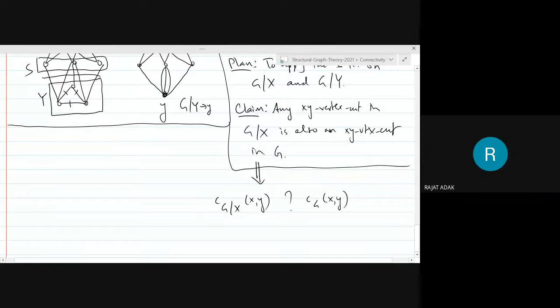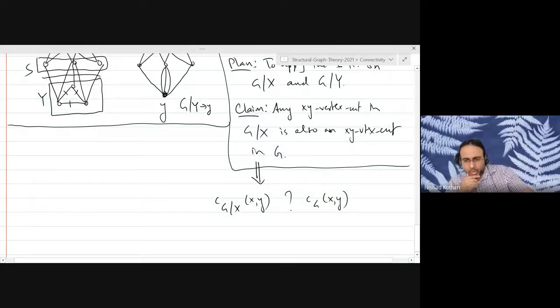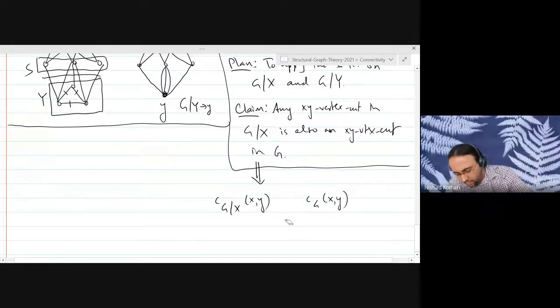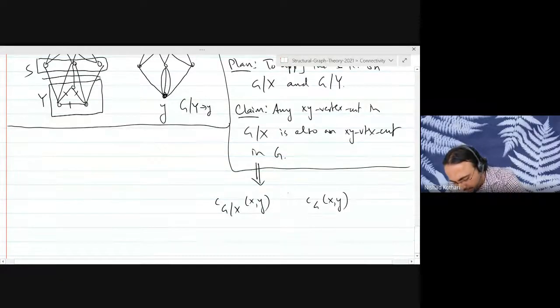Equal to. Are they equal to? Can we say they are equal? Sir, I think they won't be equal. I think C of G would be less than or equal to C of G shrink x. So one of you is saying equal to, one of you is saying it is less than or equal to.